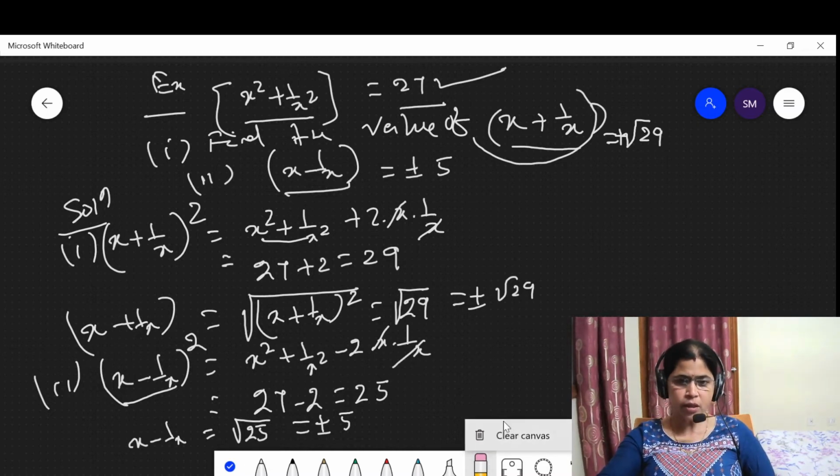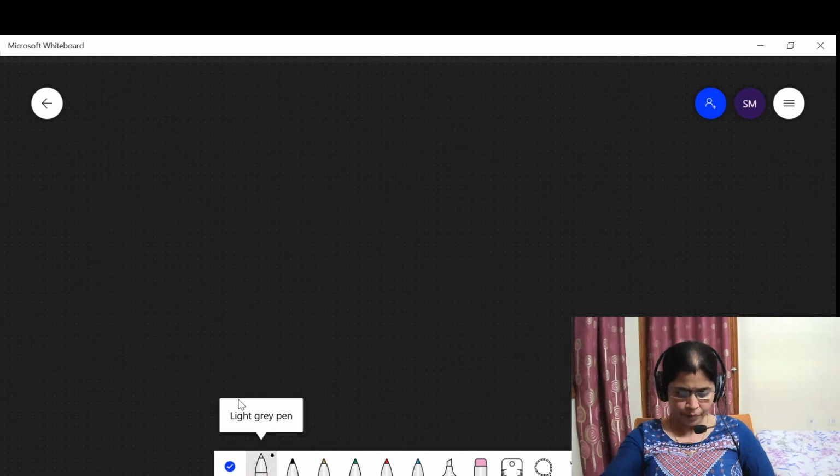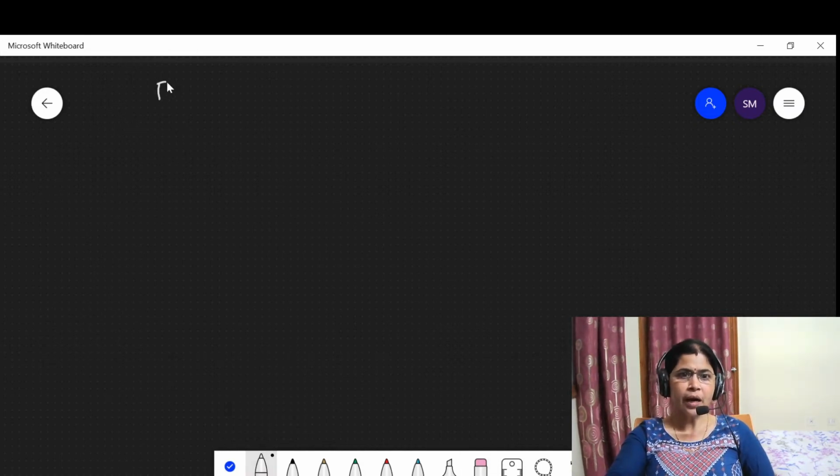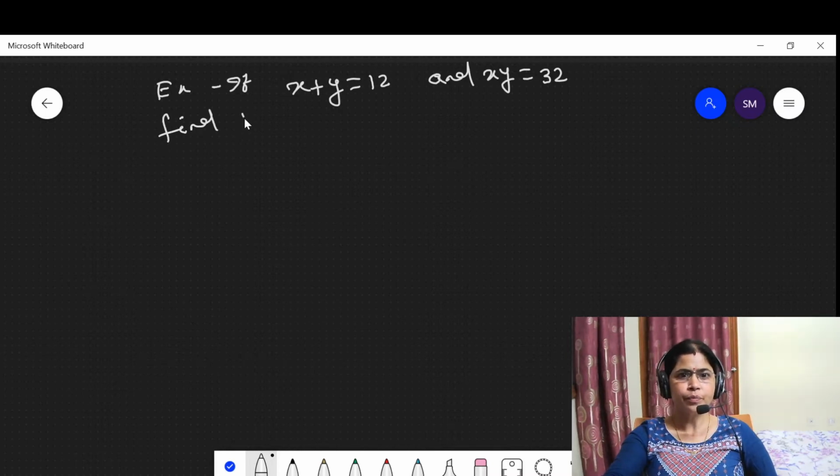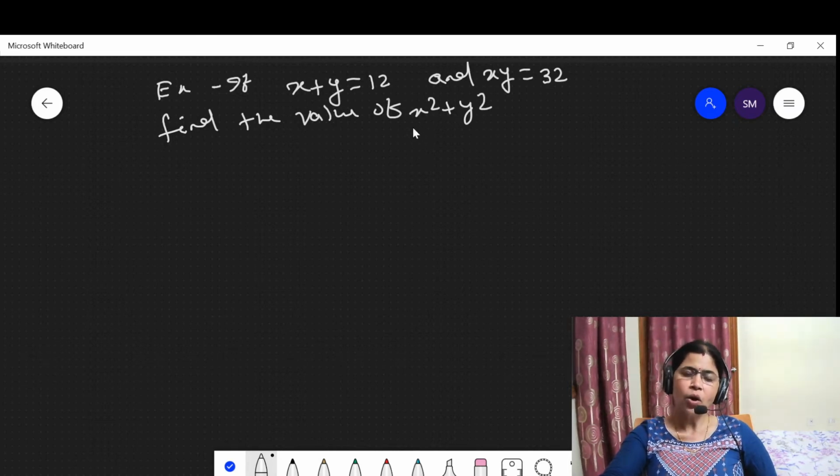Here another question is given. If x plus y is equal to 12 and xy is equal to 32, then find the value of x square plus y square. Here these are the data given. We have to find out the value of x square plus y square.